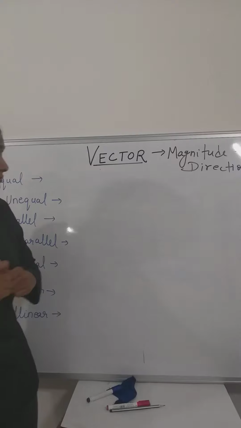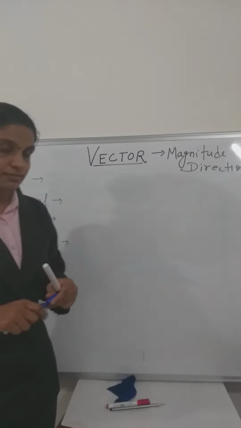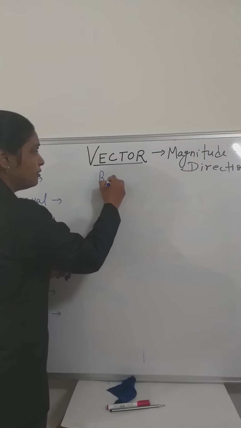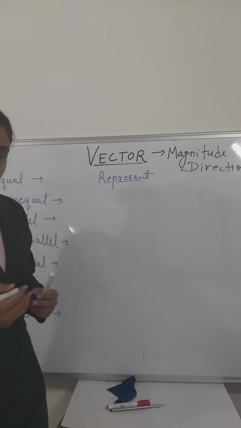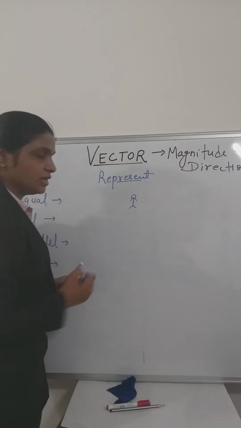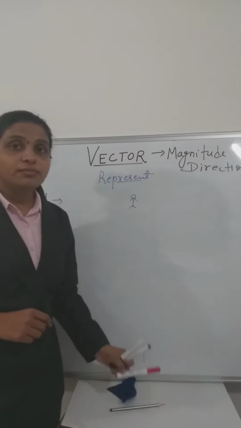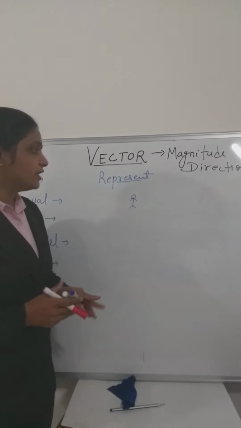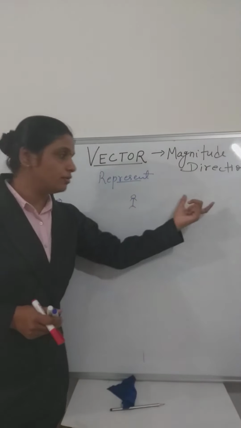Now, representation of vector. How will you represent a vector? Suppose a person is there, and he has to move in this plane. Someone can say he will go left.